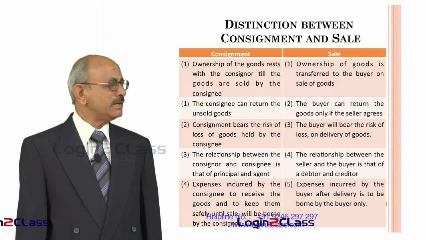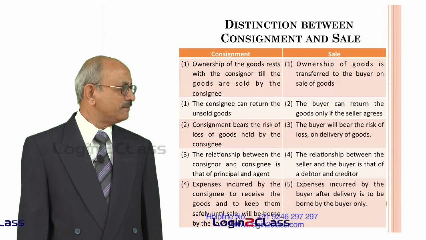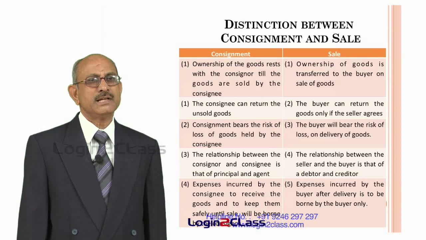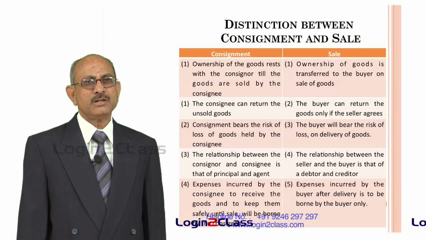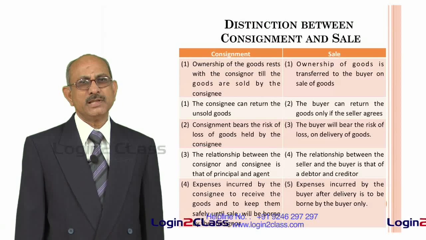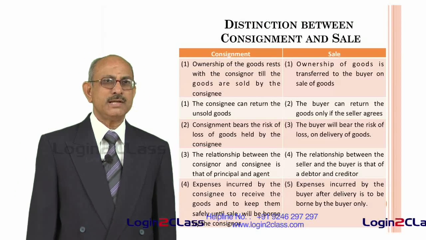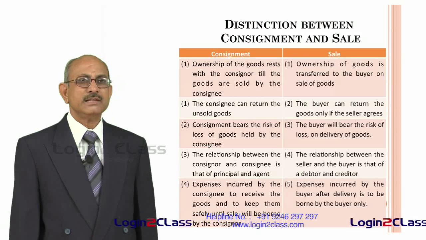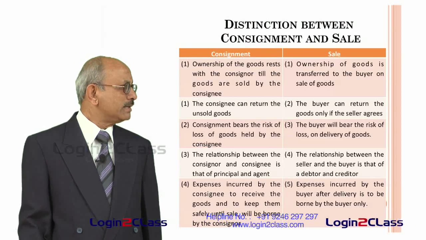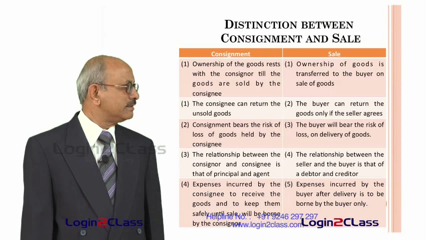In the case of consignment, whatever expenses are incurred by the consignee to receive the goods and to keep them safe until sale will be borne by the consignor. That means all the expenses required for sale of the goods and for storage of the goods until sale will be borne by the consignor only. And in the case of a buyer, once he has bought the goods, all the expenses after delivery of the goods will have to be borne by the buyer only. So, this is the essential difference between consignment and sale.